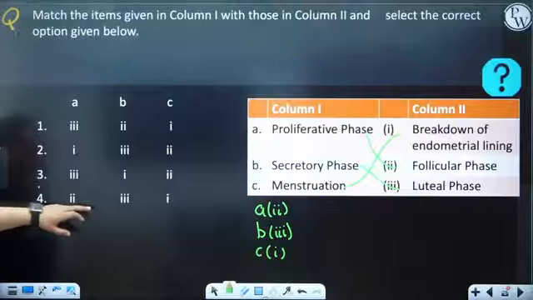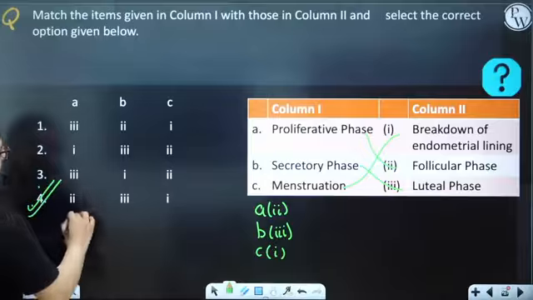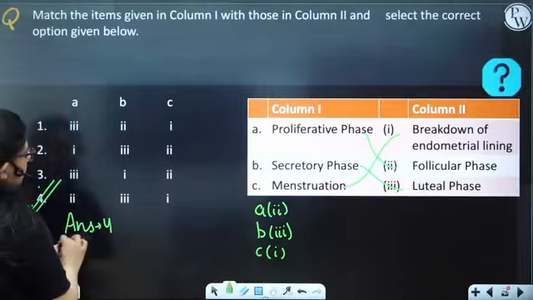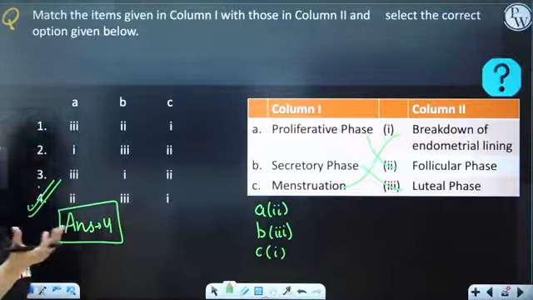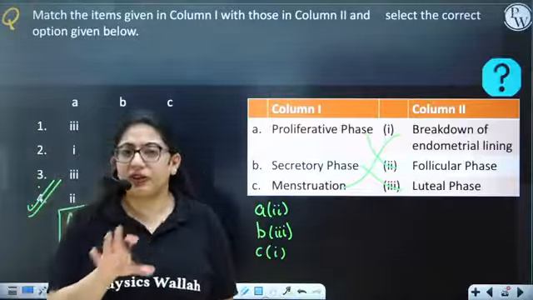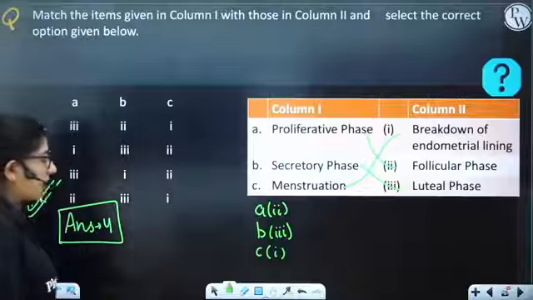A2, B3 and C1, that's 4. So fourth is the correct answer. Simple. So these types of questions can appear in the exam. The menstrual cycle is very much important, as I've already told you guys.